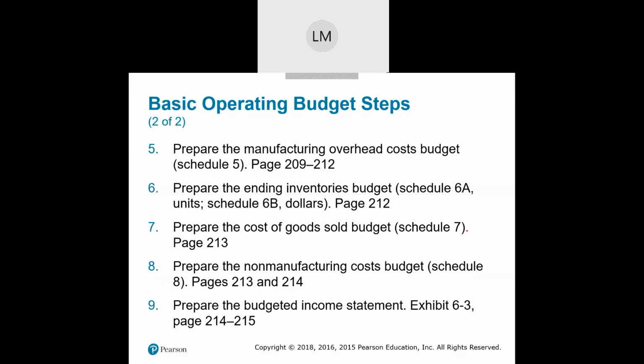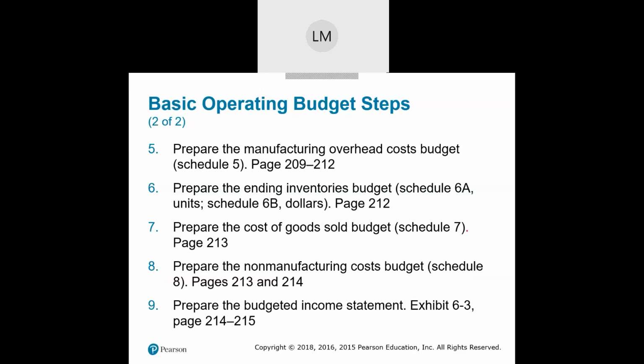Then we need to prepare our ending inventories budget, not only in units, but in dollars as well. Then we're going to prepare the cost of goods sold budget, and then the revenues minus our cost of goods sold budget will give us our anticipated gross profit. And then from there, we'll prepare the non-manufacturing cost budget, or the selling and administrative cost budget. And from there, I can get my budgeted income statement.